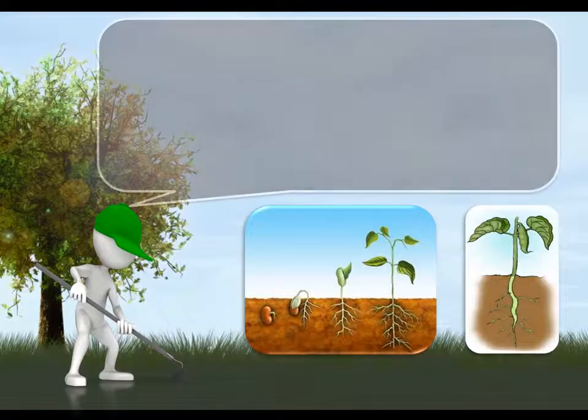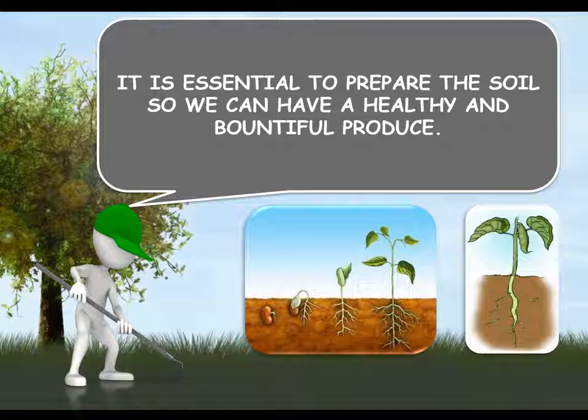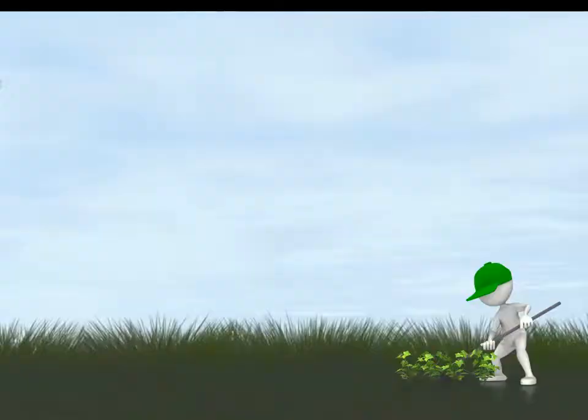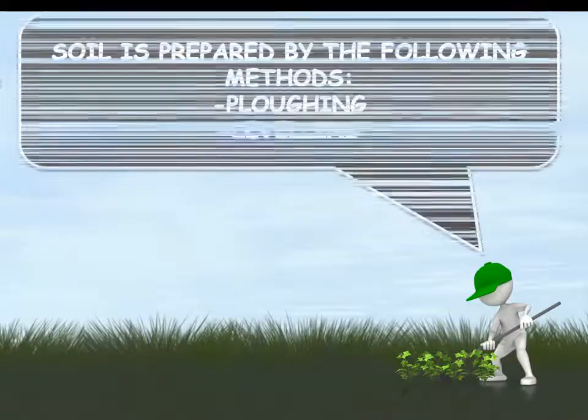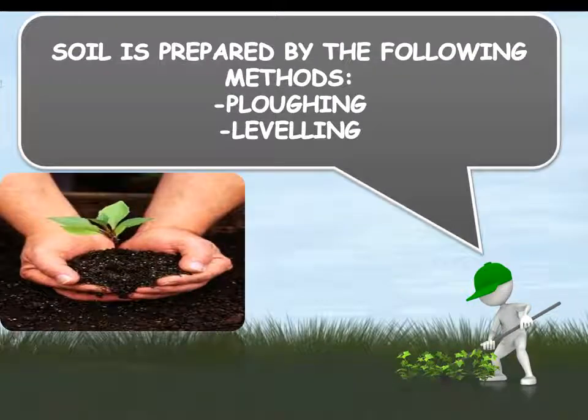Plants absorb water and nutrients from the soil through their roots. Hence, it is essential to prepare the soil so we can have a healthy and bountiful produce. Here, the word bountiful is used, which means in a large quantity. Soil is prepared by the following methods: plowing, leveling.